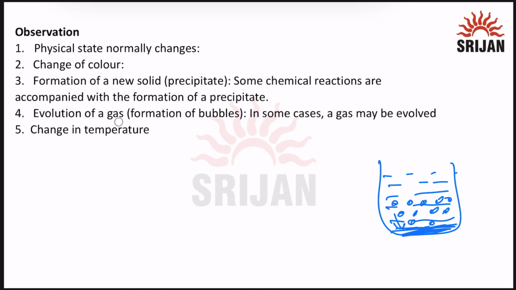Then evolution of gas. Usually evolution of gas also happens when a chemical reaction takes place. Formation of bubbles. In some cases, a gas may be evolved. Usually a physical change does not involve all of these factors. And change of temperature. For example, when we mix two liquids, you might see that the beaker has warmed up. So that means change of temperature. So these are all the observations which happen usually in a chemical reaction. I hope it's all clear to you.